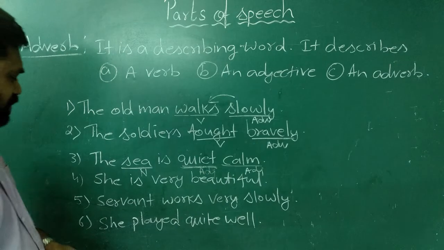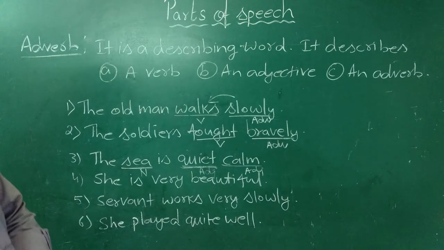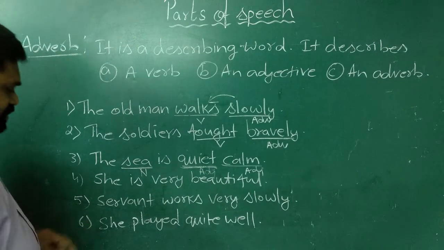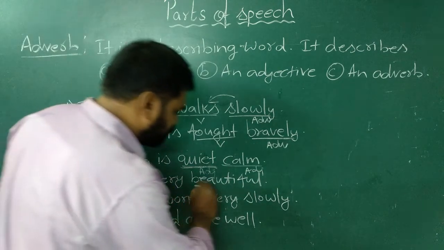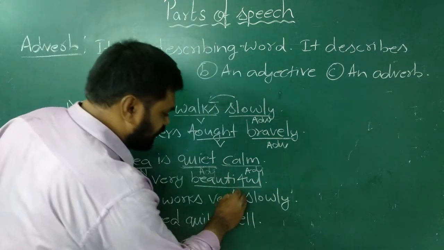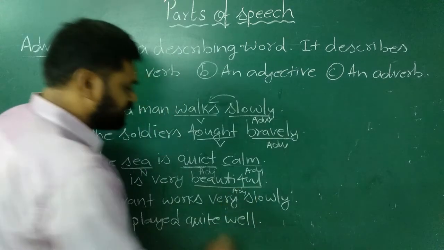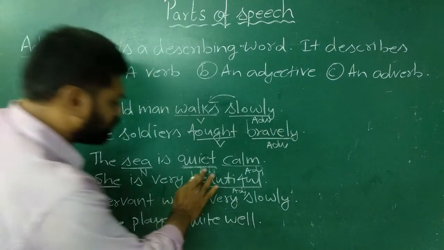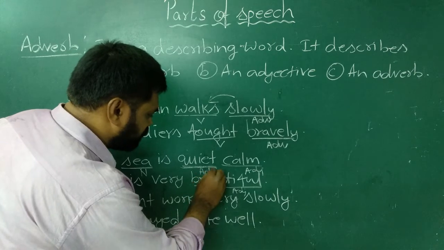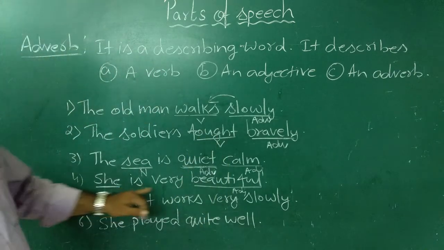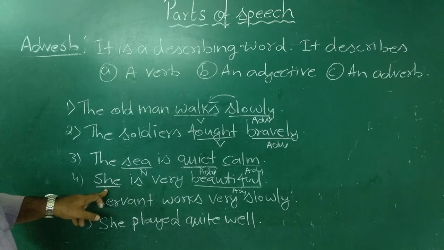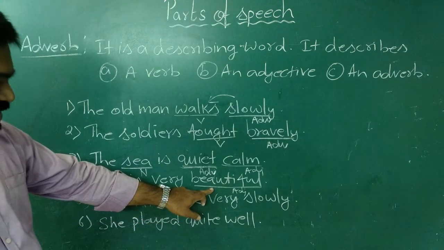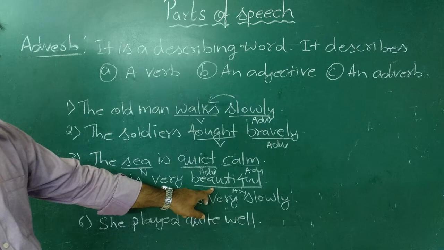See the next example. She is very beautiful. So when I say she, it is a pronoun. How is she? She is beautiful. So beautiful here is an adjective. She is beautiful, so beautiful qualifies the pronoun she. How much beautiful?